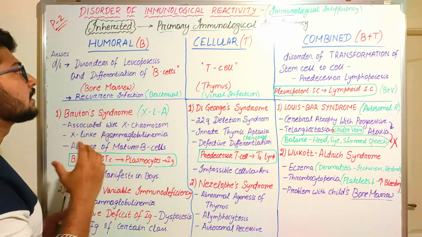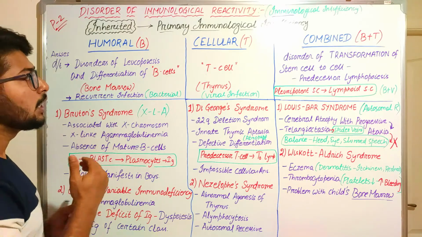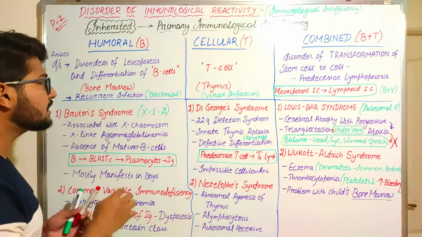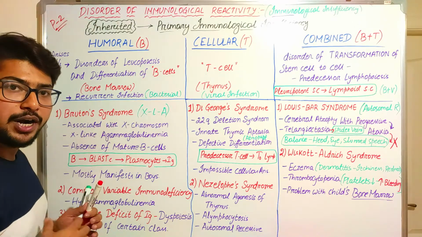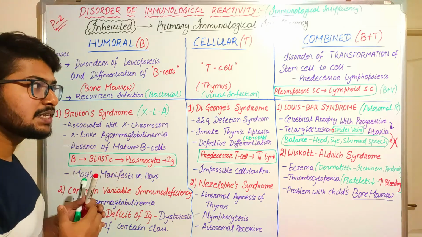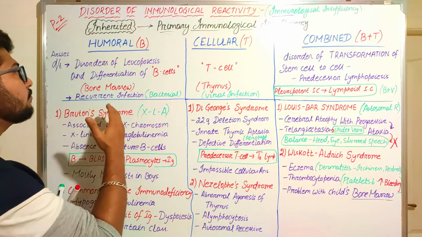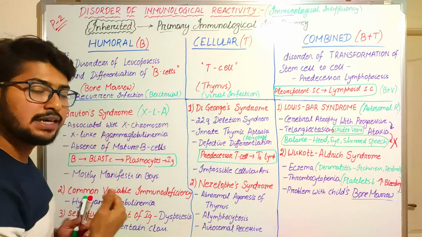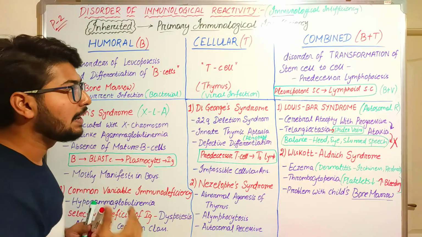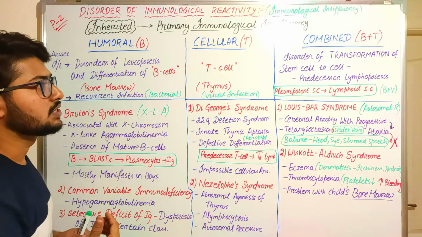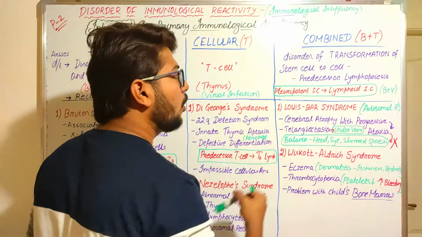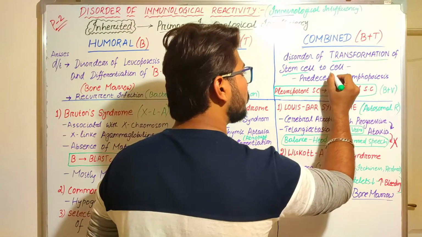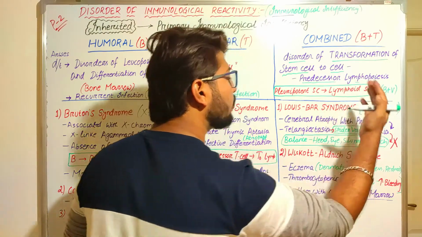Okay, so let's read about this. The main reason that humoral immunodeficiency arises is a disorder during the process of lymphopoiesis and differentiation of B cells. If there is any kind of problem during the production and differentiation of B cells, then humoral immunodeficiency will arise. If the disorder lies in T cells, then it is cellular immunodeficiency. And in combined, there will be a disorder of transformation of stem cells to the cell of predecessor lymphopoiesis.